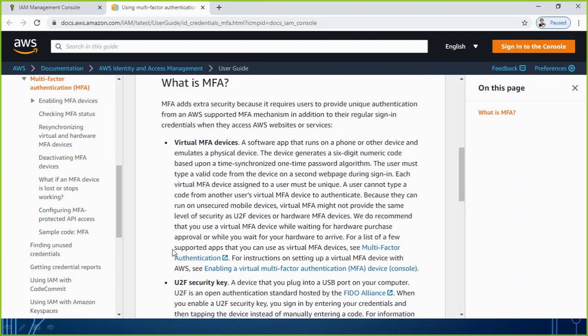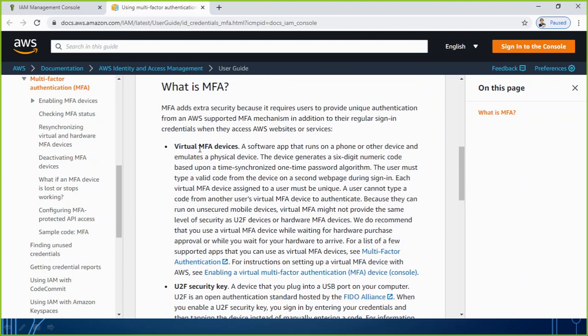So let us go with the first option, which is free to use, and for this one we don't need any specific hardware device also. What we need is just a virtual thing. So let me show you the practical with the help of the first one, that is virtual MFA. Are we clear with it? So let us continue with this function.